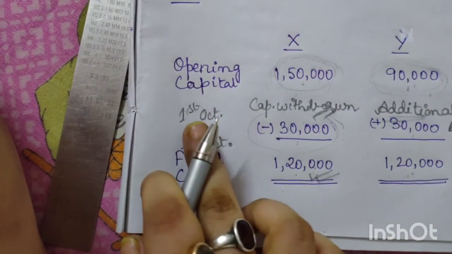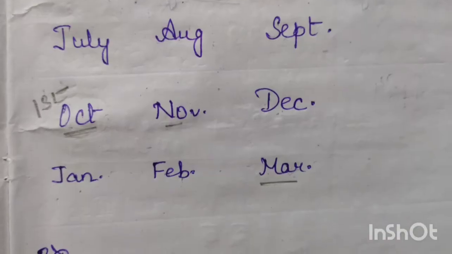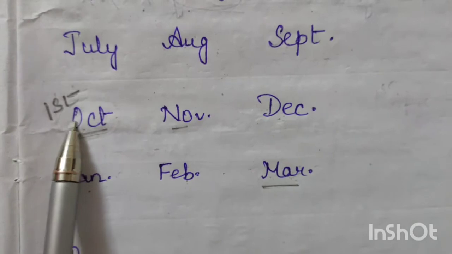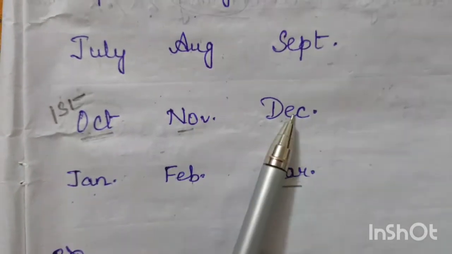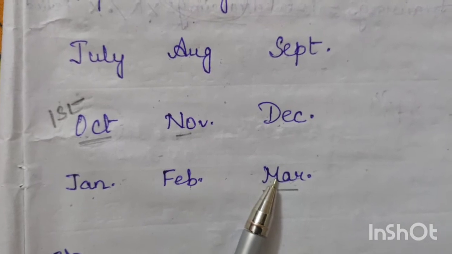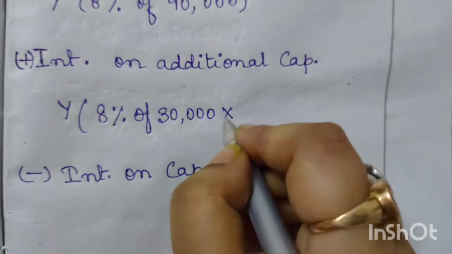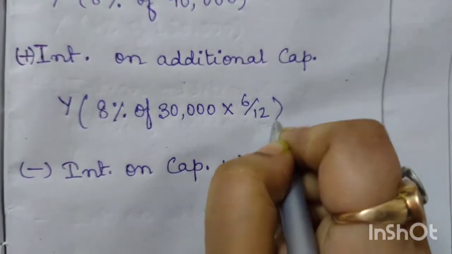From 1st October till 31st March, if you count, 1, 2, 3, 4, 5, 6, so for 6 months Y will get interest on additional capital. So it will be into 6 by 12.